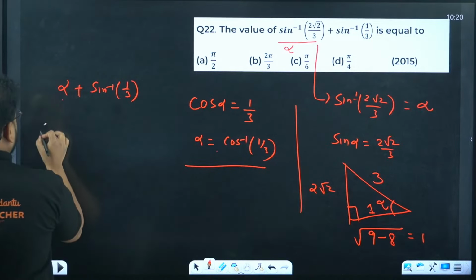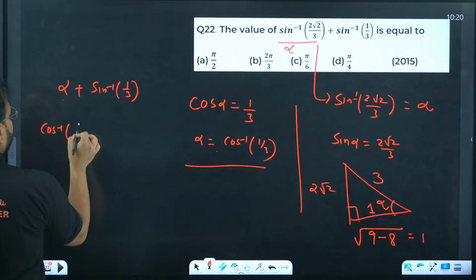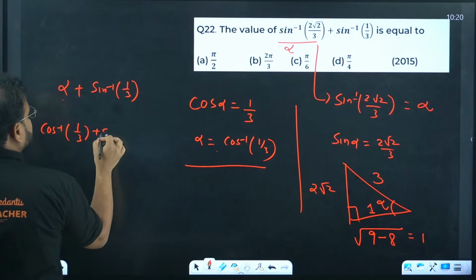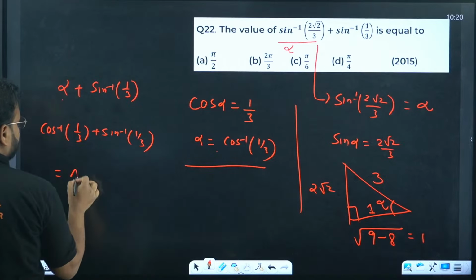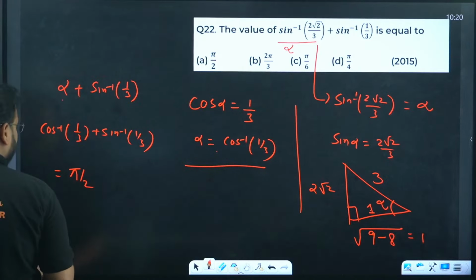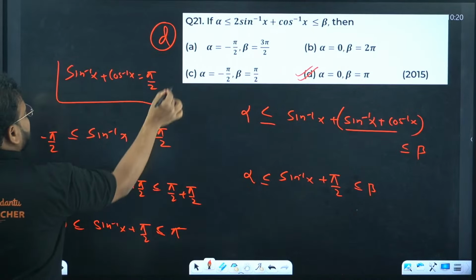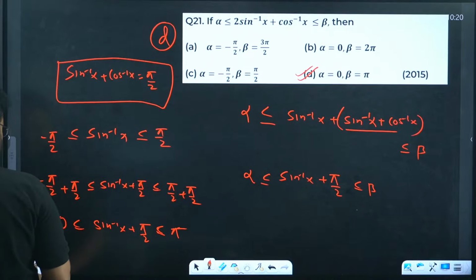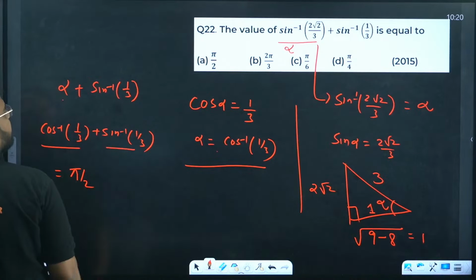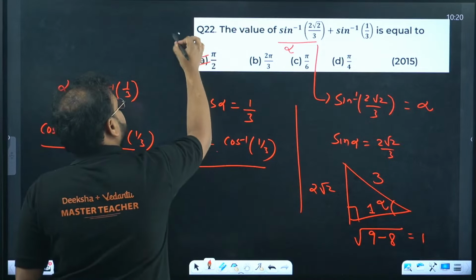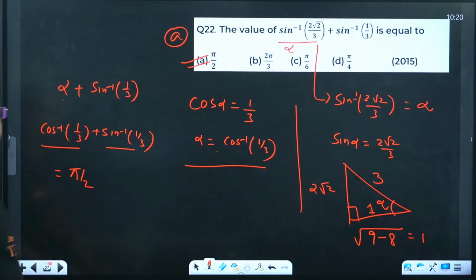From here, cos inverse of 1 by 3 plus sine inverse of 1 by 3. We just saw this result: sine inverse of x plus cos inverse of x is pi by 2. Option A is correct.